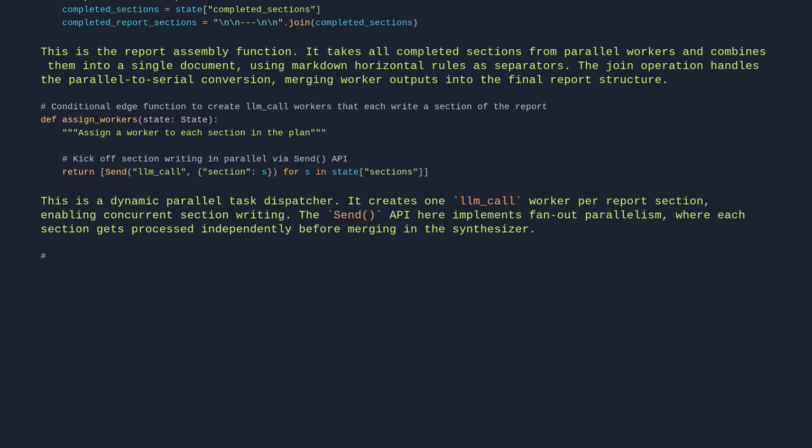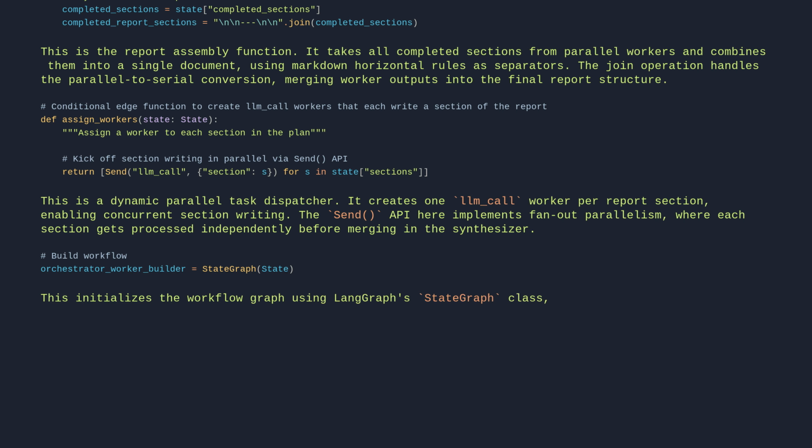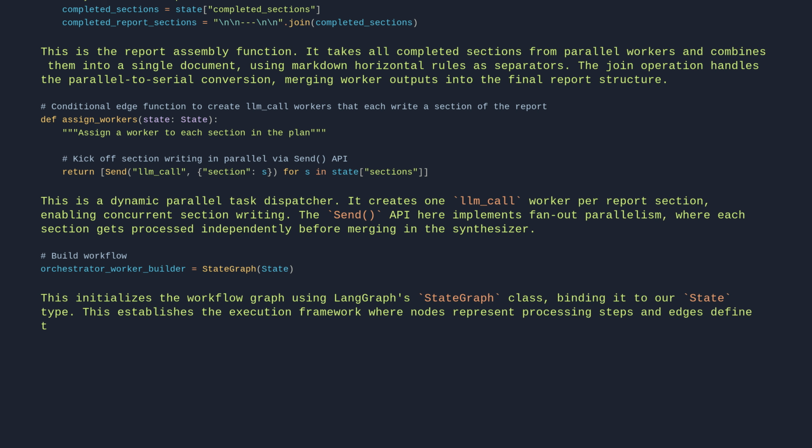# Build workflow. orchestrator worker builder = StateGraph(State). This initializes the workflow graph using LangGraph's StateGraph class, binding it to our state type. This establishes the execution framework, where nodes represent processing steps and edges define the data flow between them, enabling the parallel section writing we need for report generation.